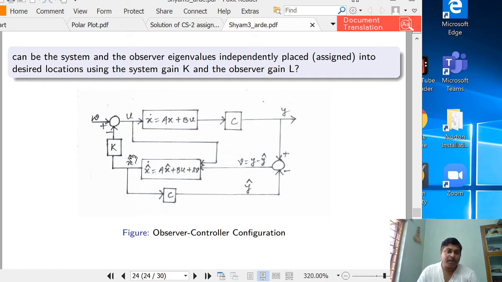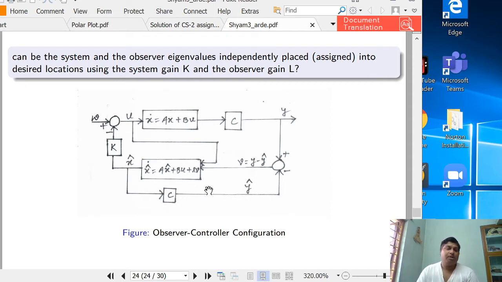Now this observer is going to produce x hat, and this x hat can be used for the controller, because we know that the state feedback controller requires the information of state. So here, instead of the true state, we are giving it the observed state, and this observed state is multiplied with the suitable gain, which is used for the feedback. So this is the total scheme for the observer-controller configuration.